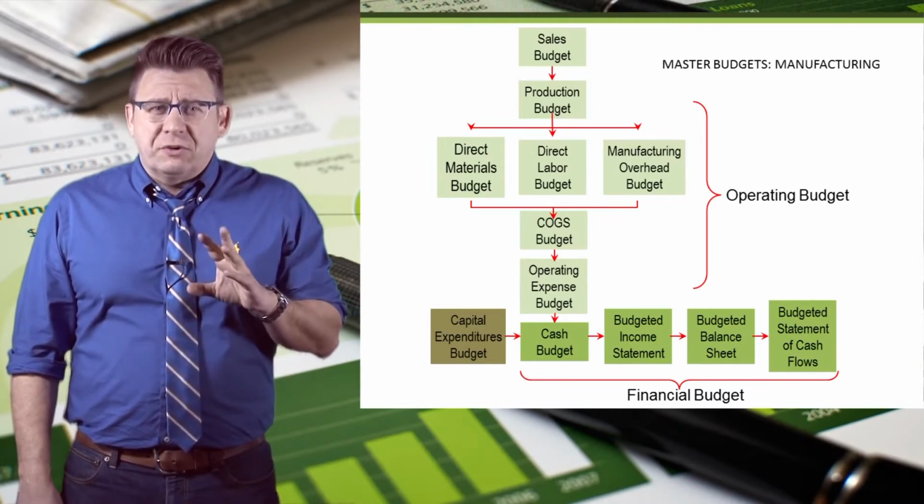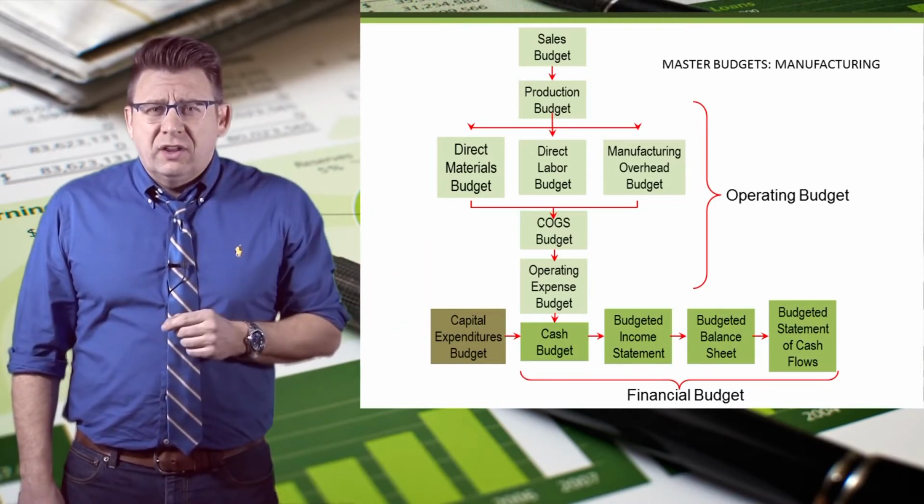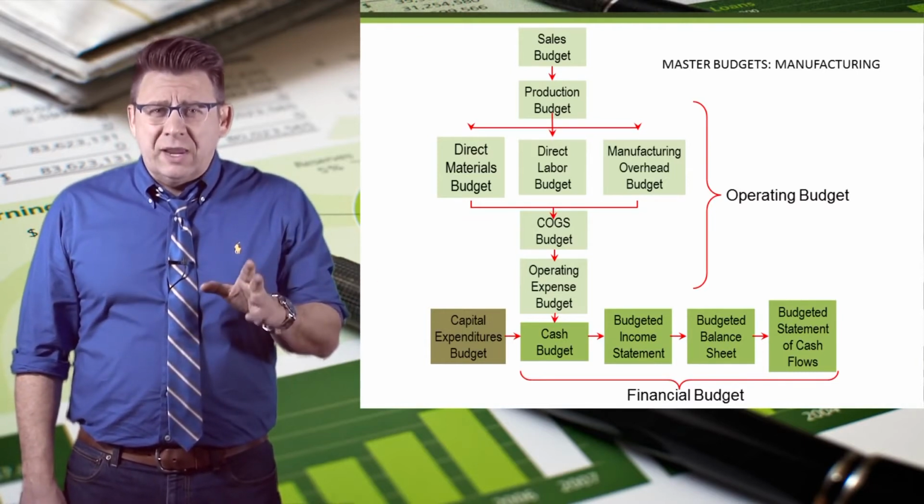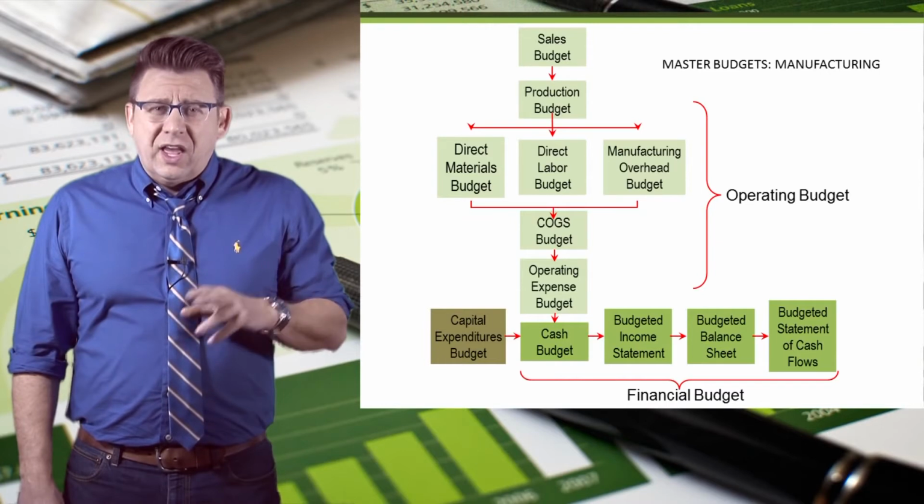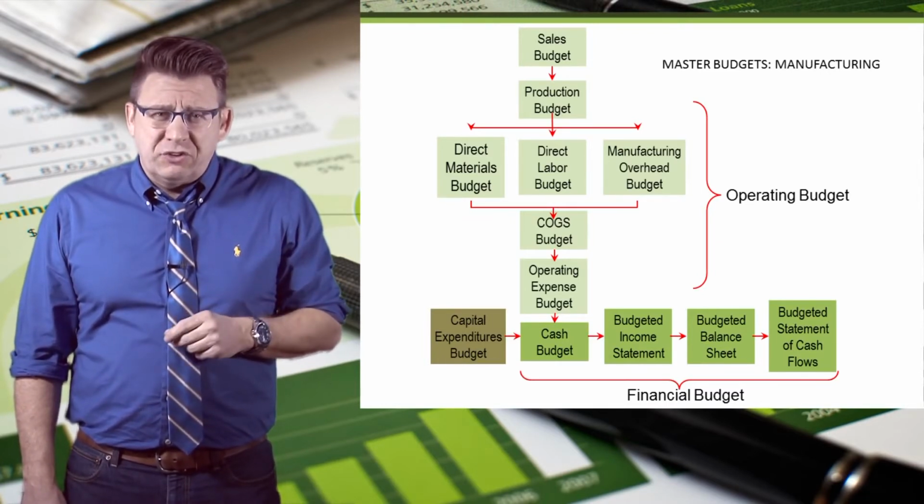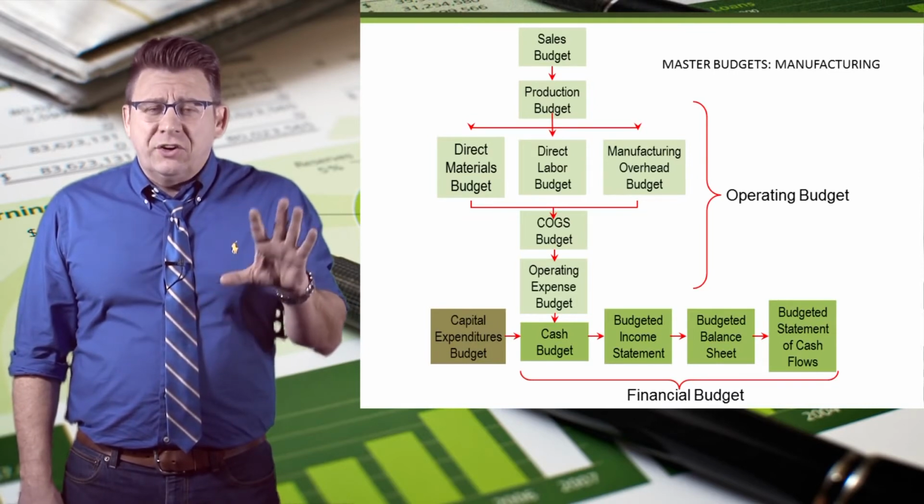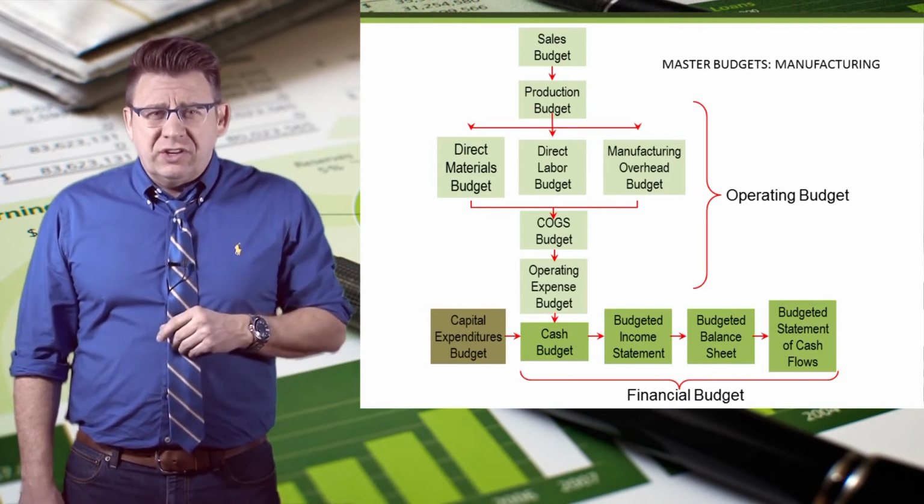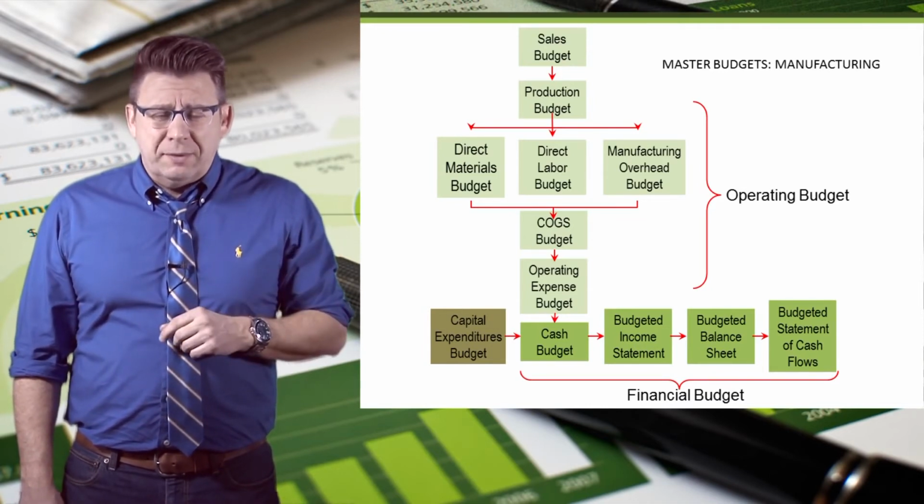The master budgets for manufacturers are shown here. They are the sales budget, production budget, direct materials, labor, and overhead budgets. It also includes a cost of goods sold budget and operating expenses budget. These collectively are known as the operating budgets. Then there's a capital expenditure budget, a cash budget, and the budgeted financial statements.